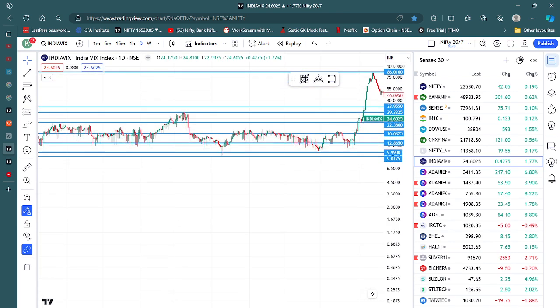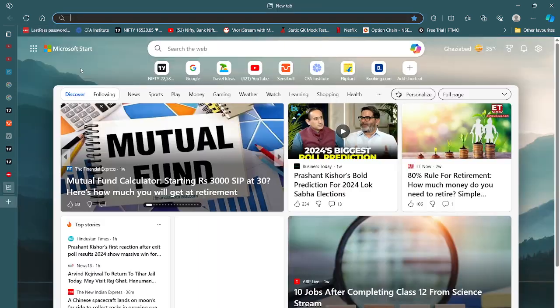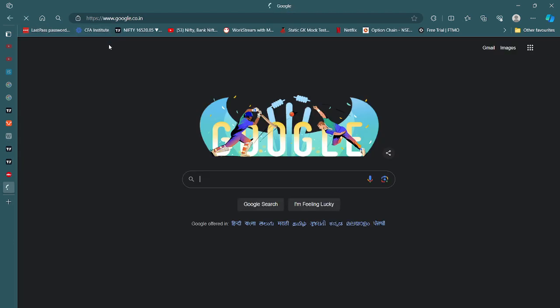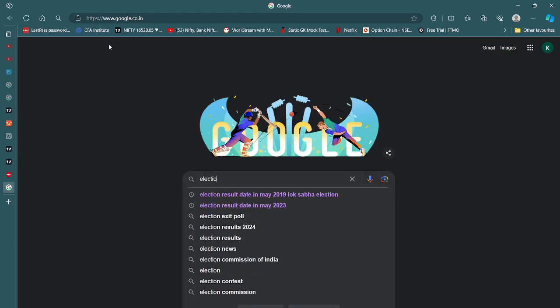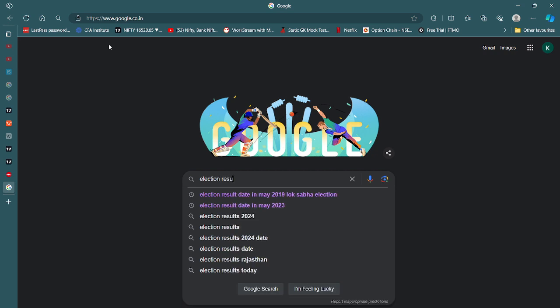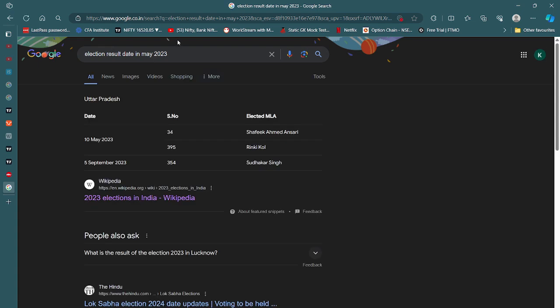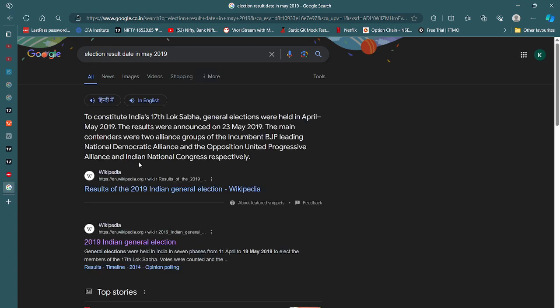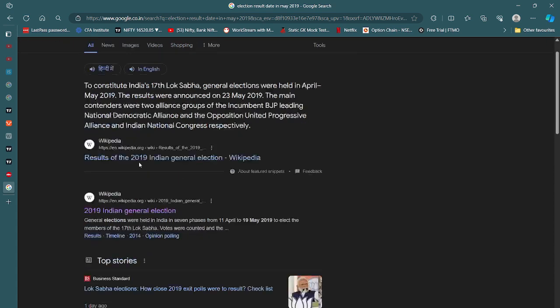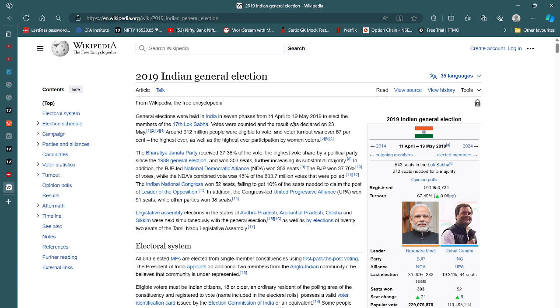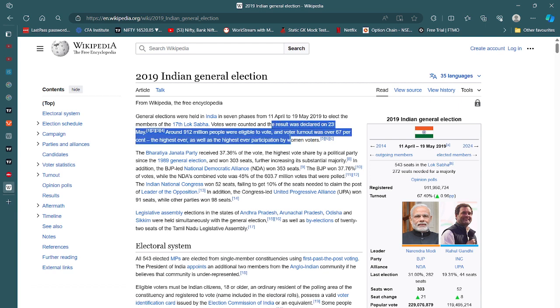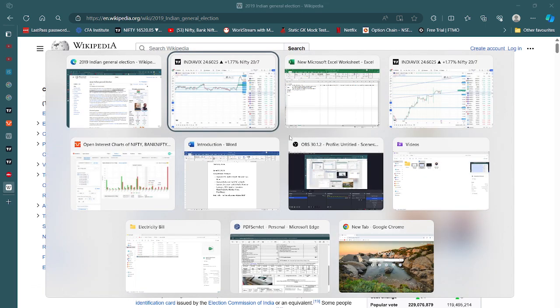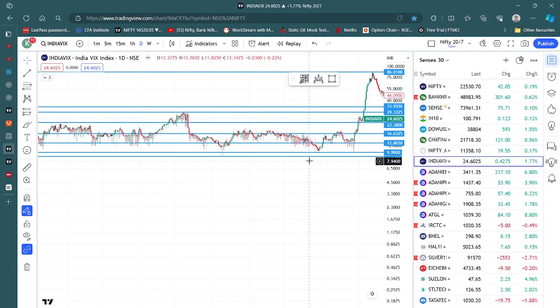First, let's see when the election results were in May 2019. In May 2019, the election results were declared on 23rd of May. So let's just see what happened in the VIX on 23rd of May.